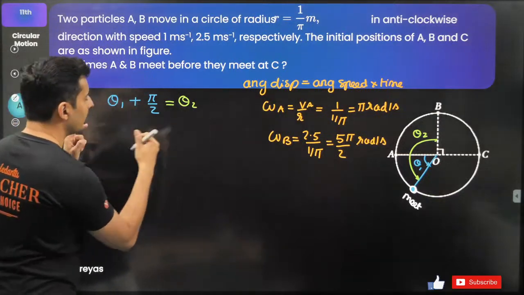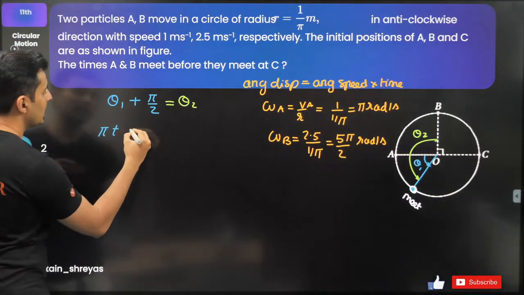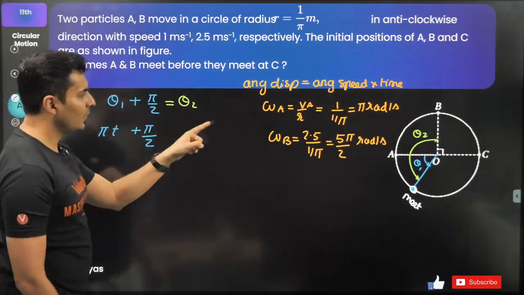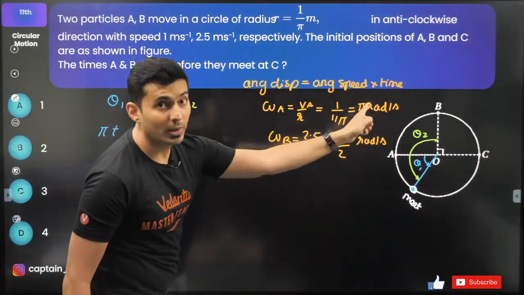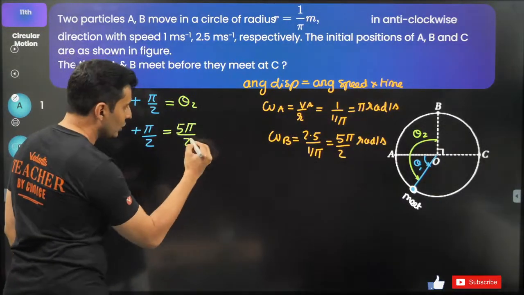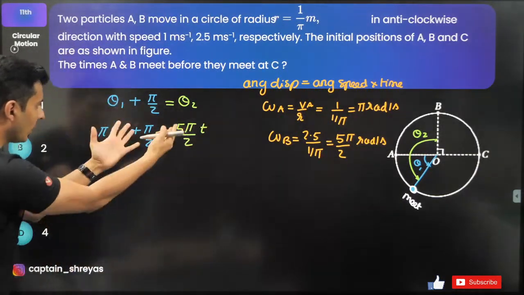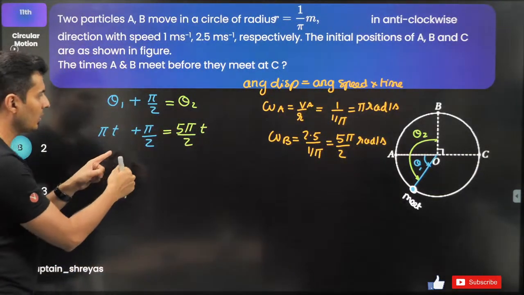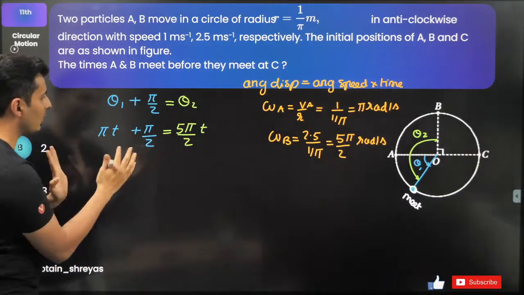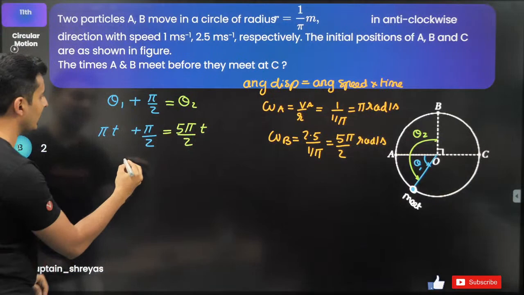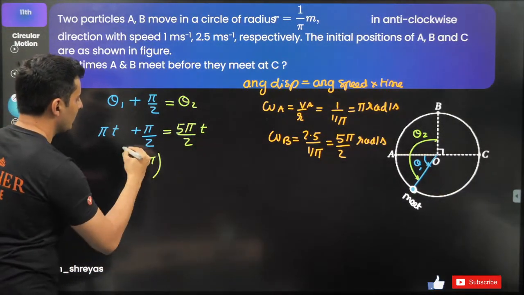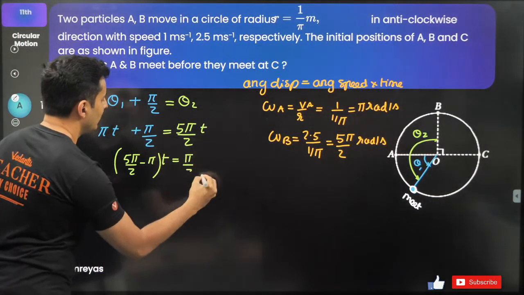For the first one, it is pi into t, and over here for theta 2, the angle covered by B will be 5 pi by 2 into t, plus pi by 2 relation. Okay, so check this out. What is the value of t from this equation? Shift that over there and you will get it, I think. So 5 pi by 2 minus pi, the whole thing into t, is equal to pi by 2.